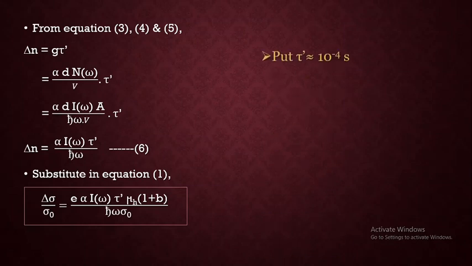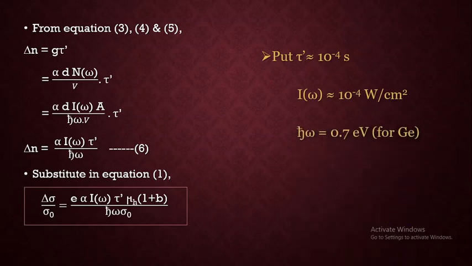Then let us find out the conclusion based on some standard values. If you put the relaxation time tau dash equal to 10 raised to minus 4 second and intensity of incident radiation as 10 raised to minus 4 watt per centimeter square, then the photon energy for germanium will be equal to the energy gap of the semiconductor itself.